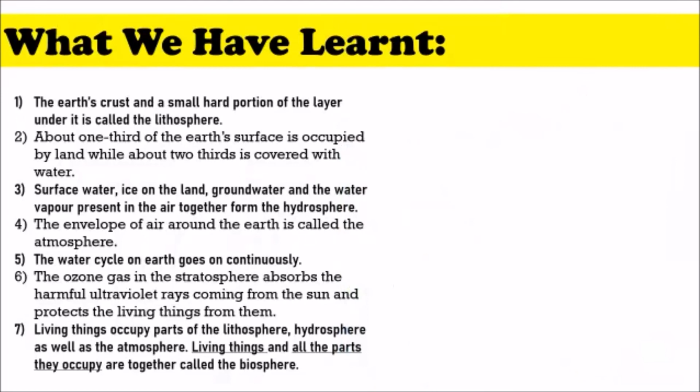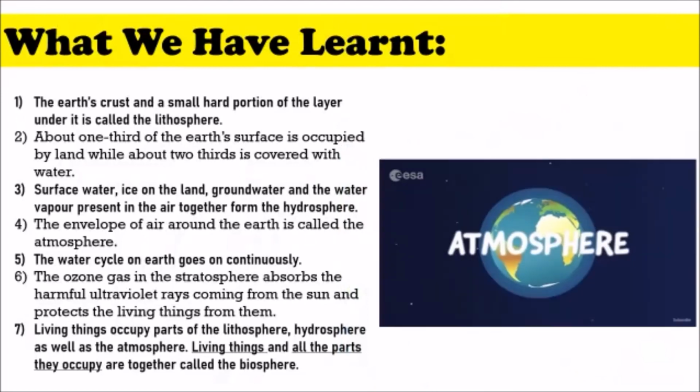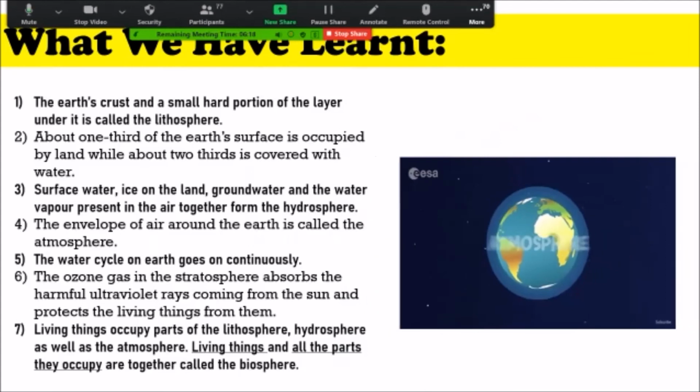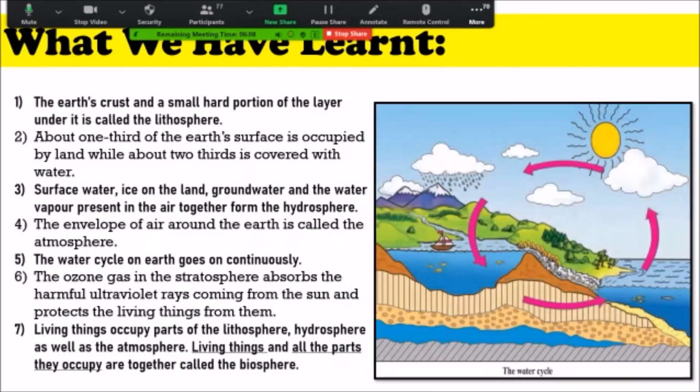Whatever envelope is around the earth creates a nice circular envelope around the earth, and that's called your atmosphere. Next, we saw the water cycle on earth. It's a continuous cycle. It keeps on happening. Because of this water cycle only you get your rains, or else you won't get your rains. Remember, understand that.